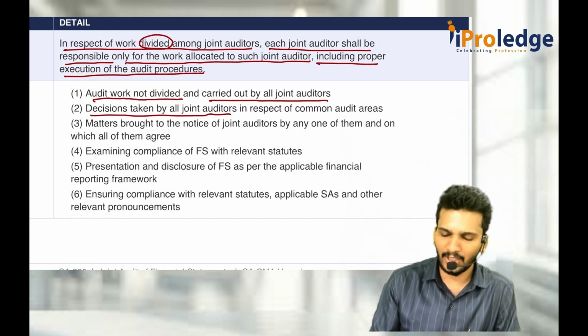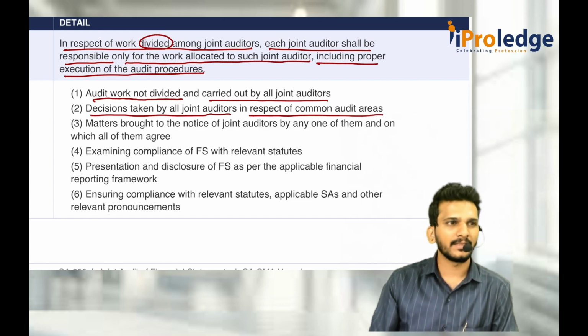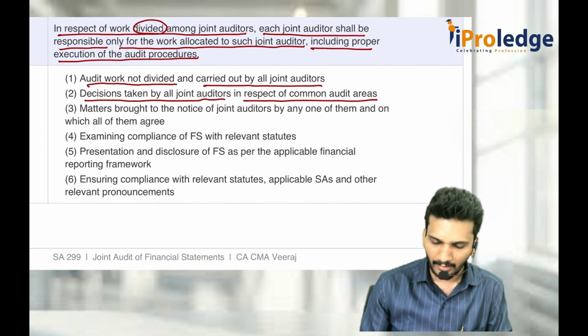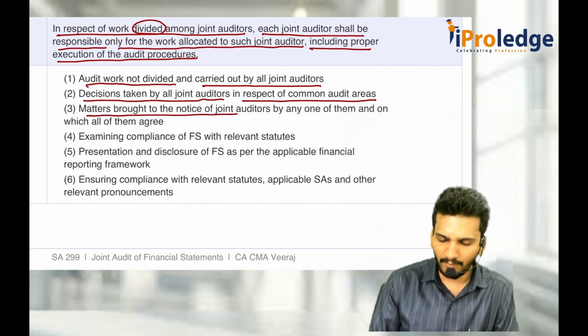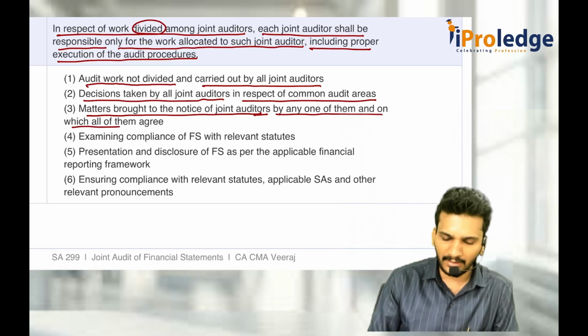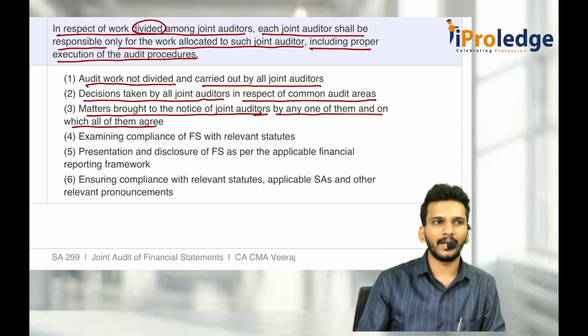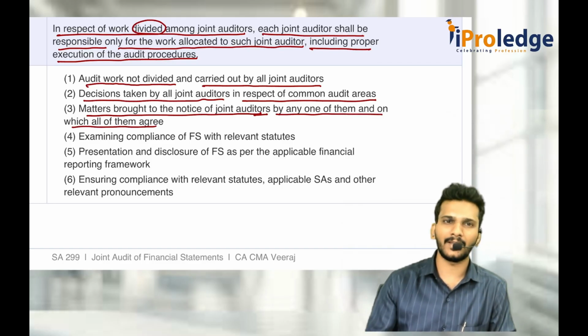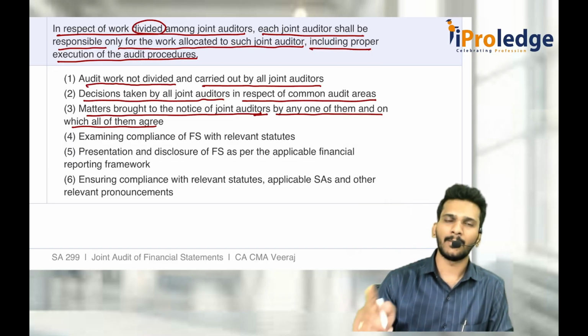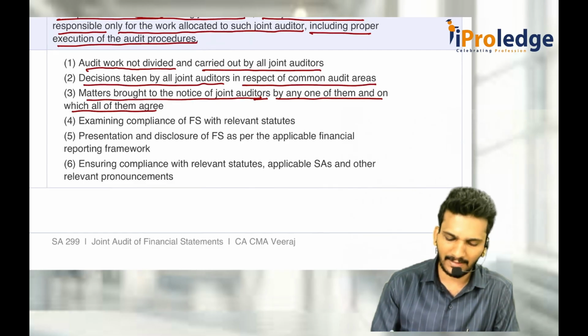Decisions taken by all the joint auditors in respect of the common audit areas, with respect to planning, execution, programming, then everybody is responsible for that. Matters brought to the notice of the auditor by any one of them and on which all of them agree. For example, I bought one motor for the other two partners. Yes, they also said yes. They also started doing the same thing. The moment they agree, the responsibility is there.